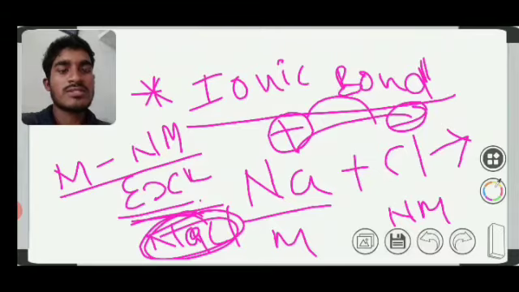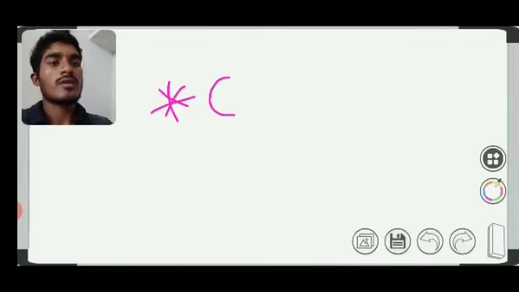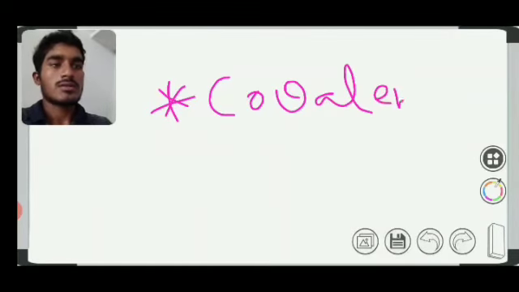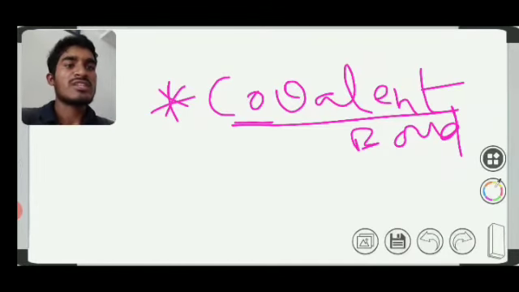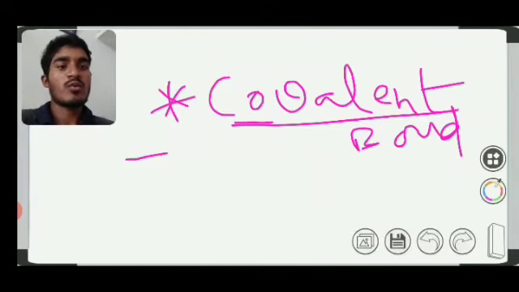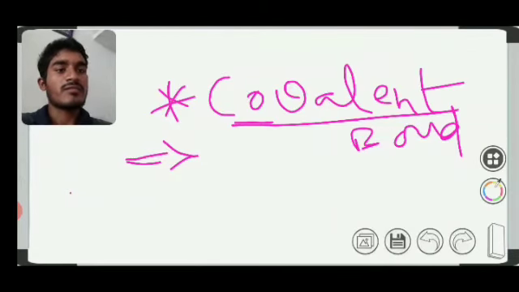Sodium chloride is salt, table salt. So this is an ionic bond, a small description about it. Next we will discuss the covalent bond. Covalent bond means the mutual sharing of electrons between the two atoms. Now we will see an example. It will happen between two non-metals. For example, HCl.